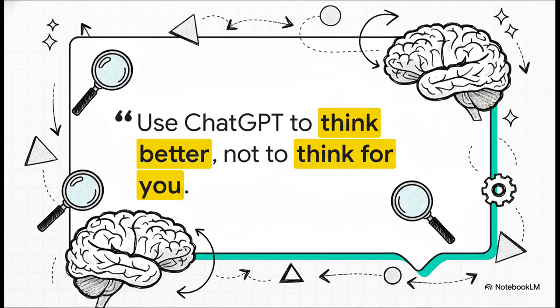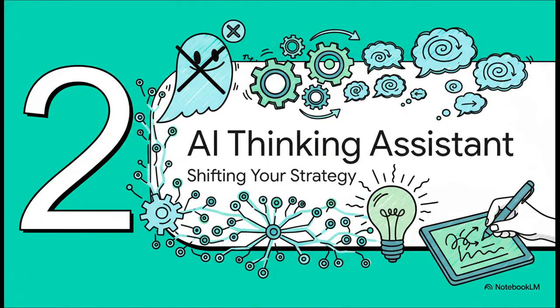So here is the single most important idea to take away from all of this. This should be your mantra. Don't outsource your brain. You want to use AI as a tool to sharpen your own thinking, to push your ideas further, and to help you understand your topic on a way, way deeper level. So how do we make that shift? Well, we're going to completely reframe AI. We're going to stop seeing it as some kind of dangerous ghostwriter and start seeing it as your most powerful thinking assistant. And it's all about changing your approach.